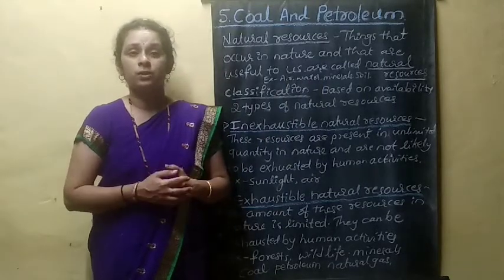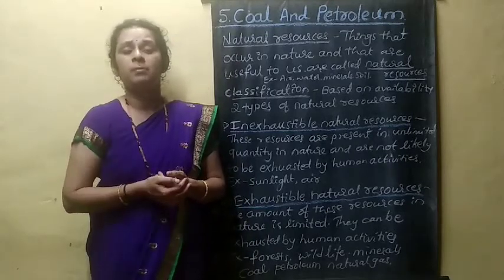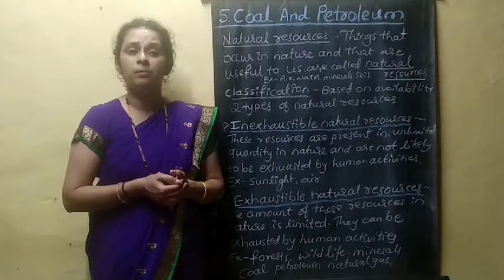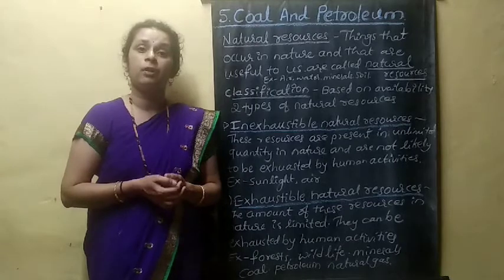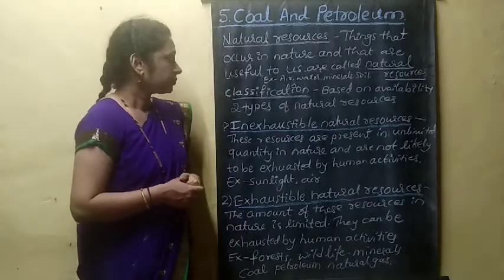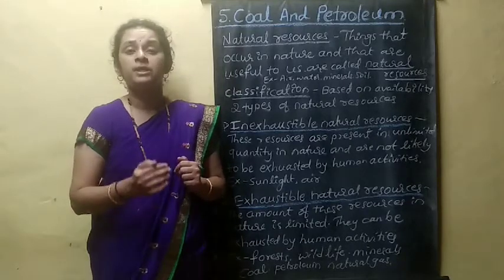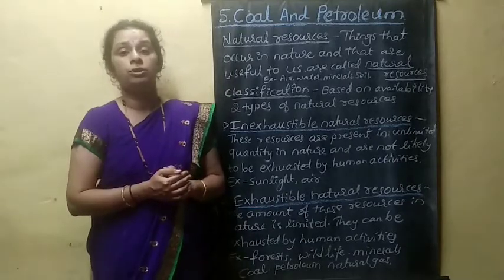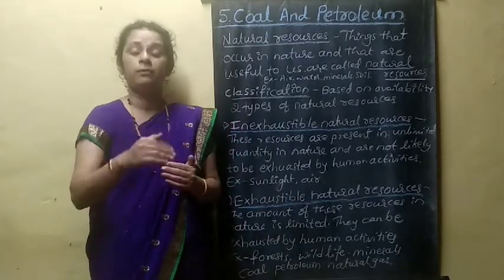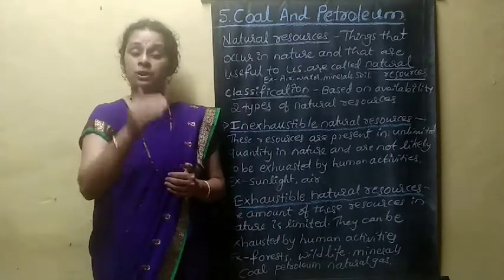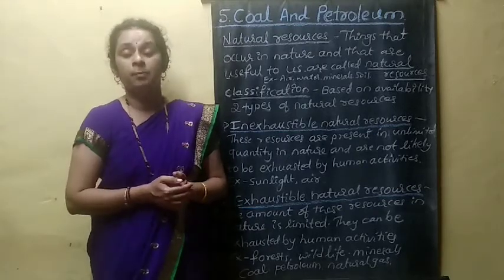We obtain so many materials from nature. Some are natural materials and some are artificial, prepared by the effort of human beings. These natural resources are classified based on their availability, whether they will be available for future generations, or whether they will be exhausted if used continuously.